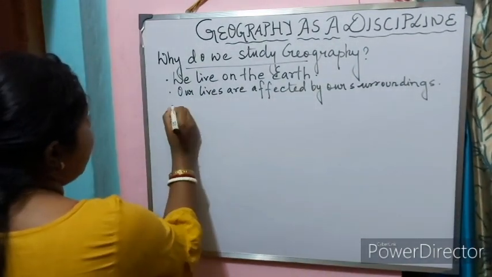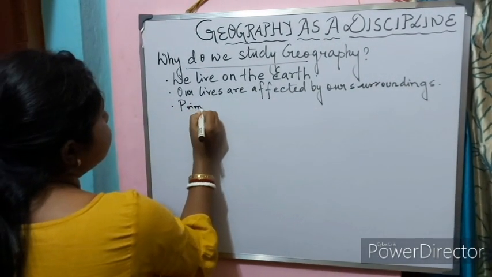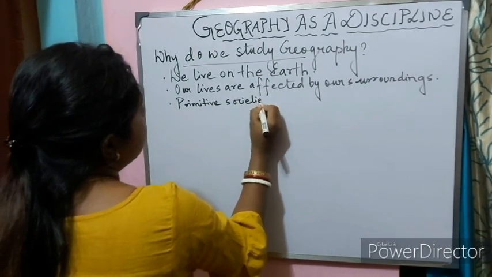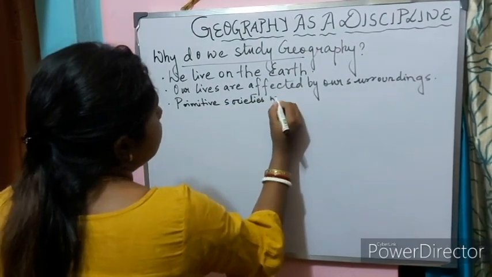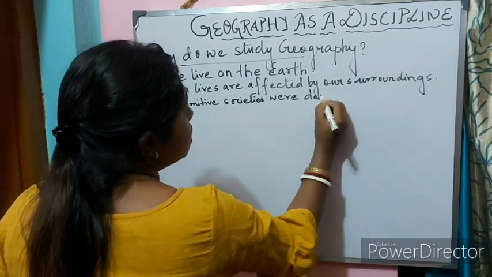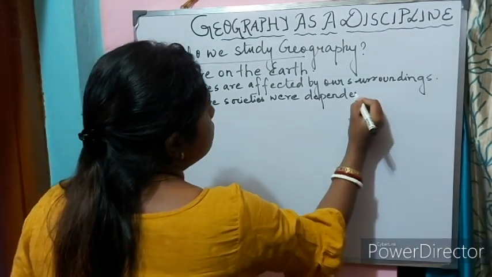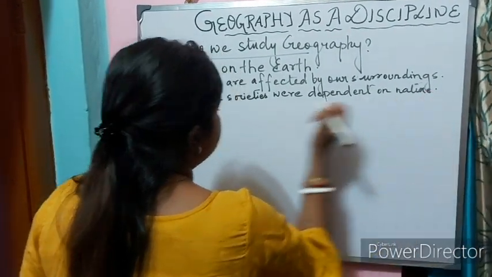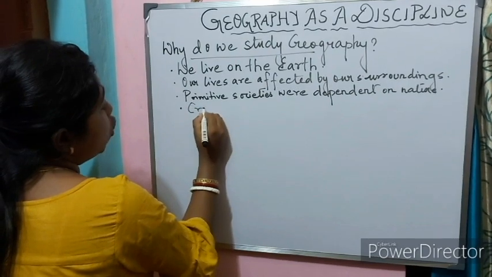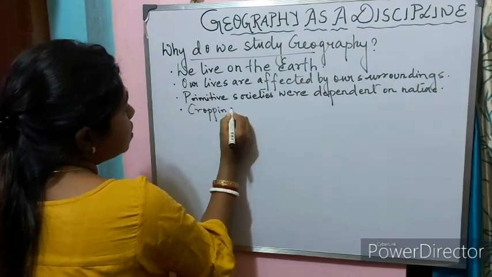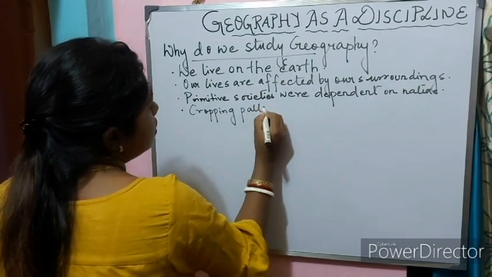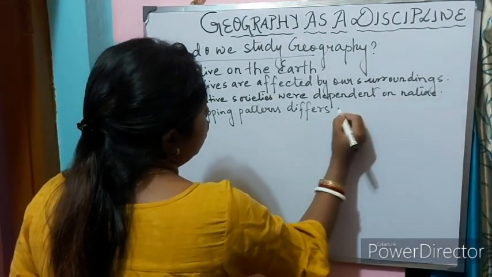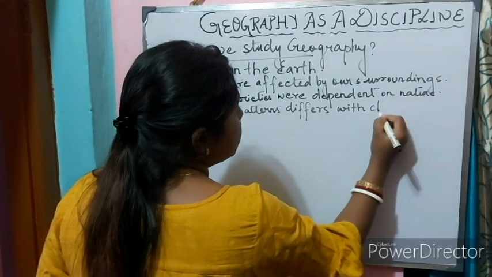So we may say that our primitive society were dependent on nature, and you can see that the cropping pattern differs with change in climate.